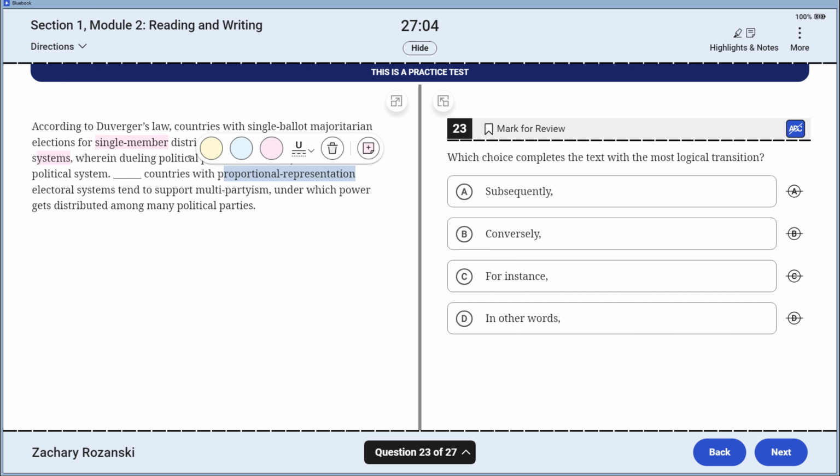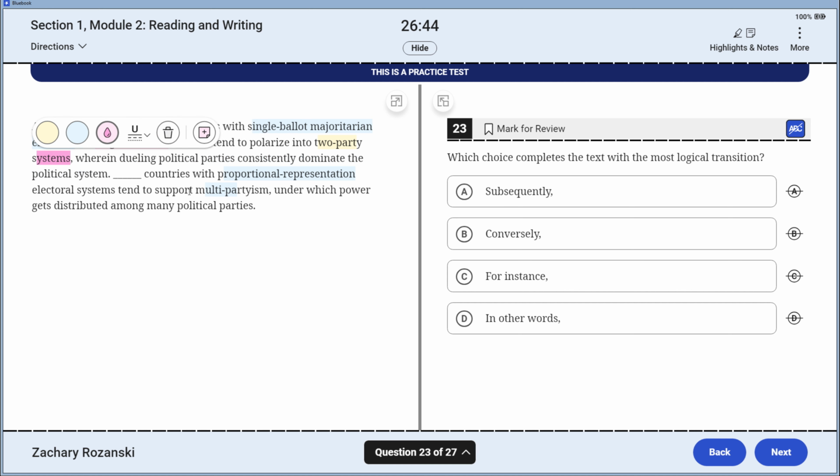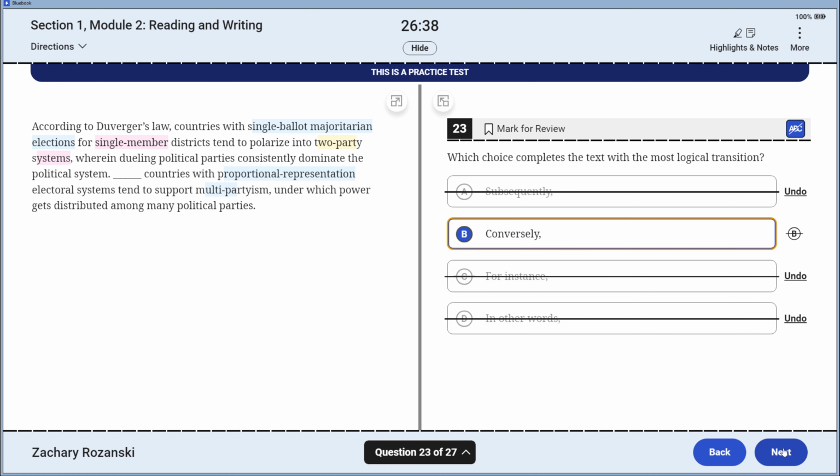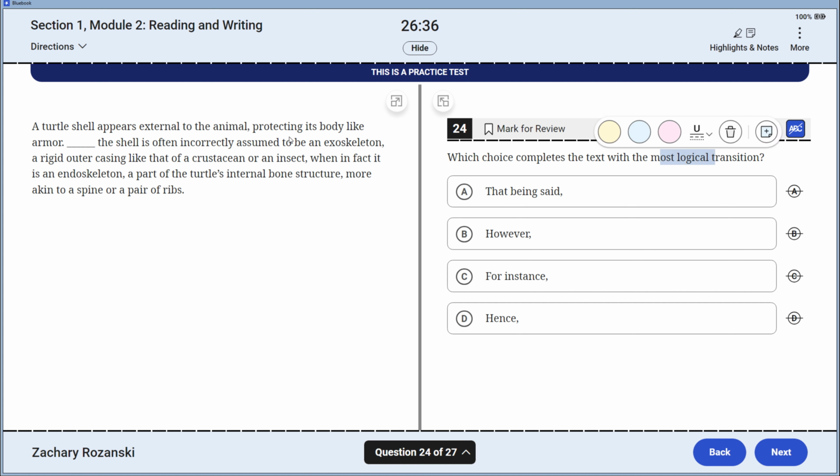Countries with proportional representation, single ballot, these seem to be different things. So my initial consideration is that I'm comparing two things because these seem different. I like to tend to support multi-partyism, two-partyism. Here's another thing that's different. Two-party versus multi-party, and these dependent clauses would help us define these things. I do see that they're different. I'm not subsequent to anything. We're not instantiating because they're different. They're different things. B, conversely, is going to be our answer.